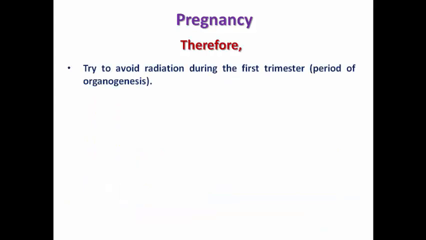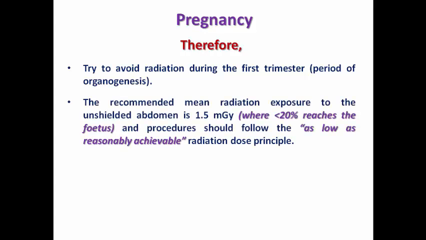Regarding the radiation protocol, try to avoid radiation during the first trimester because this is a period of organogenesis, and so there is a high teratogenic risk to the fetus. The recommended radiation exposure to the unshielded abdomen is 1.5 milligray, as in this case less than 20% reaches the fetus, and if it is a shielded abdomen, the radiation exposure to the fetus is lower. Procedures should follow the as low as reasonably achievable radiation dose principle.